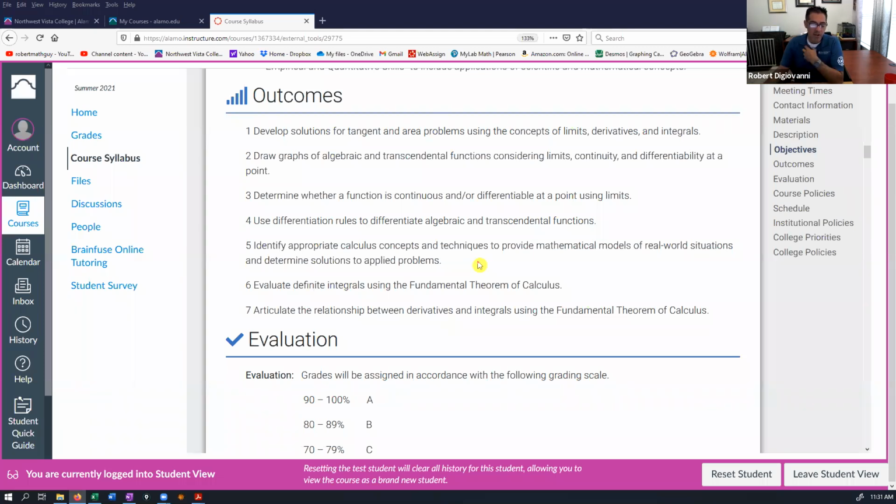And so my job as an instructor is to make sure that we get through as much of this material as possible. And so we're doing an 8-week course. Normally we do this in 16 weeks. So you have to keep in mind here that we are condensing all that material down to half the time. So it's twice as much material that you'll be needing to absorb over the summer. So I hope that you have balanced your life properly.